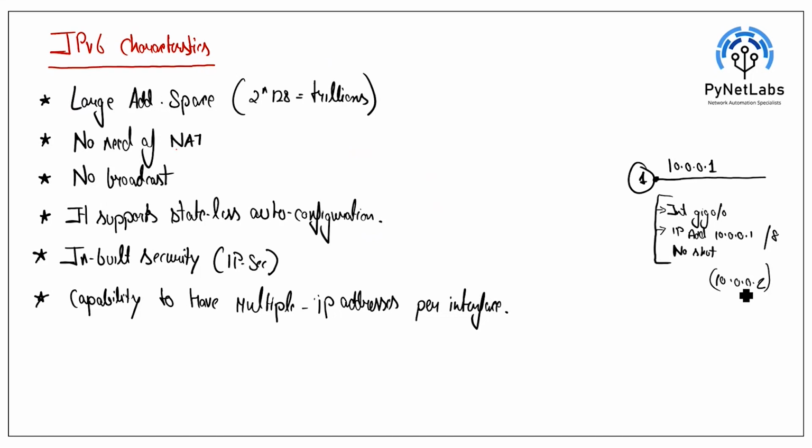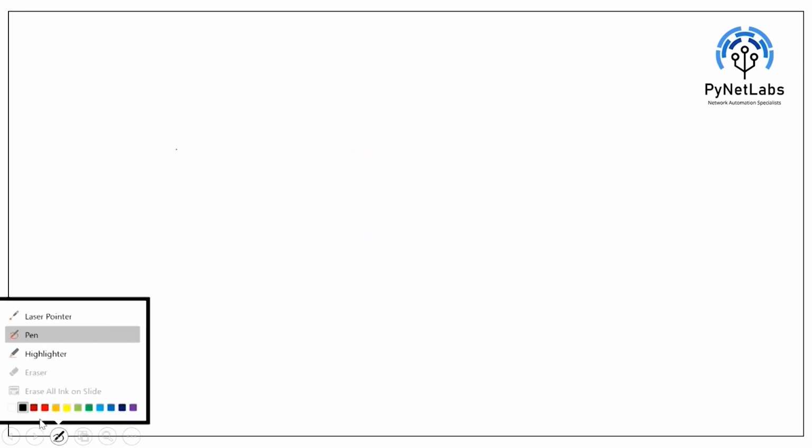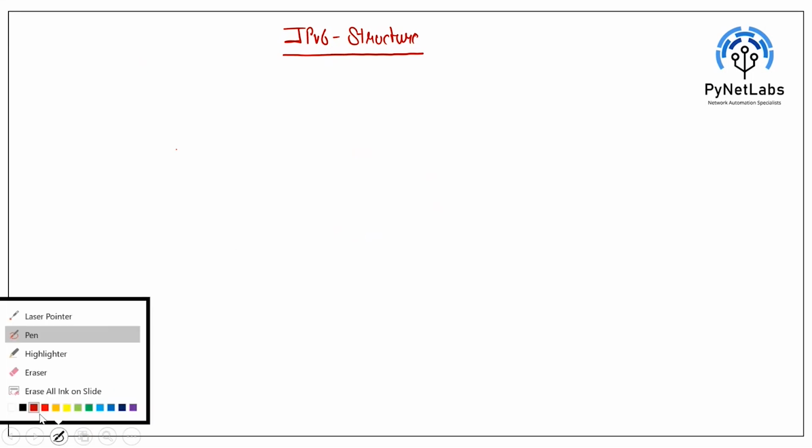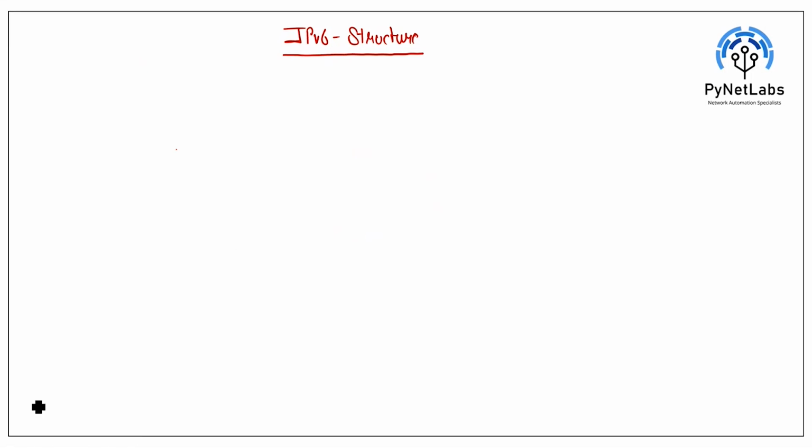Now coming to the next section, the IPv6 structure: how the IPv6 structure looks like, how many bits are there, how many portions, how many octets, how many bytes. We'll see each and everything over there. So this is the heading about the IPv6 structure. And over here, I'm going to write one IP address just for understanding.